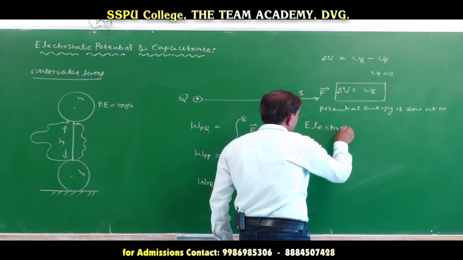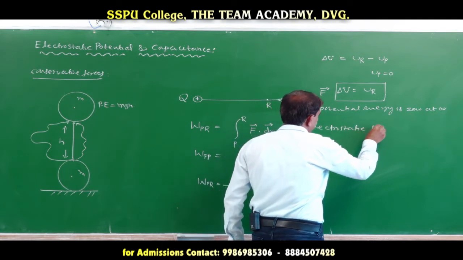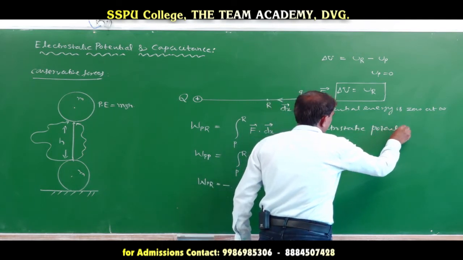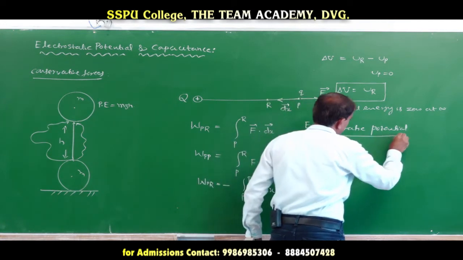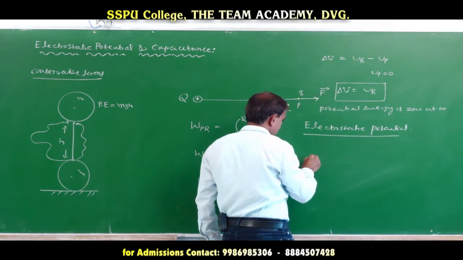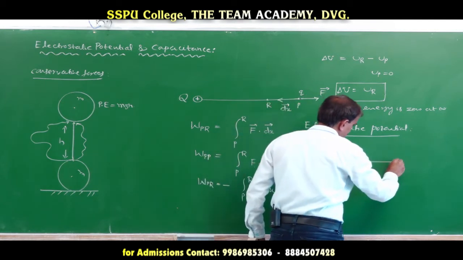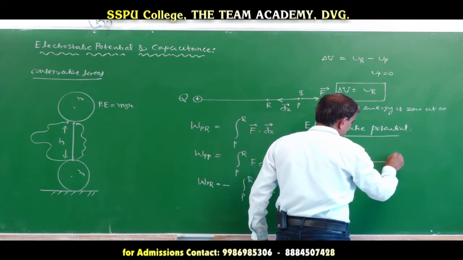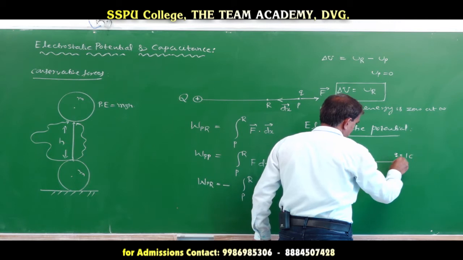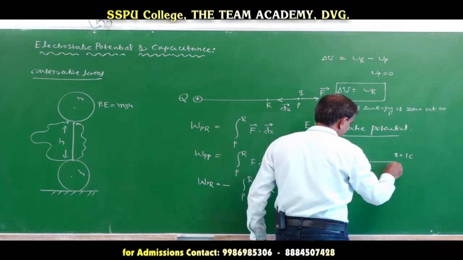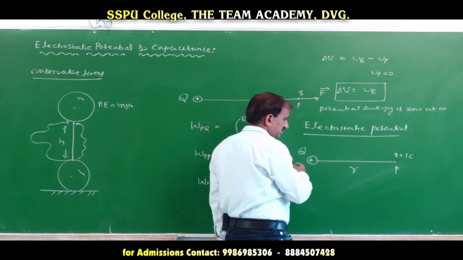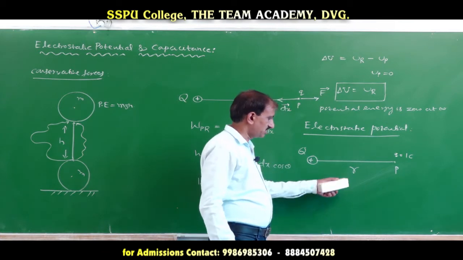To explain the electrostatic potential, let us consider a charge plus Q, and consider one more charge q equal to 1 coulomb. It is point P. The distance between the charge Q and the point P is r.